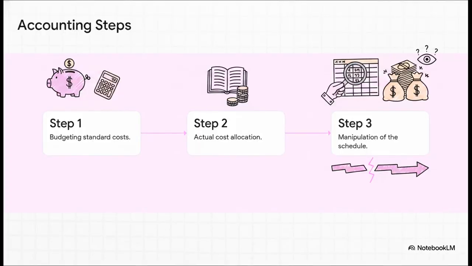Let's break down exactly how this fraud works on the accounting side. Step 1, the company sets a perfectly normal budget for standard costs. Step 2, the manager takes that approved budget during the actual allocation phase. But then, step 3, the manager deliberately inflates the numbers on the overhead allocation sheets right before processing the journal entries. This magically inflates the inventory value on the balance sheet, totally deceiving the shareholders.